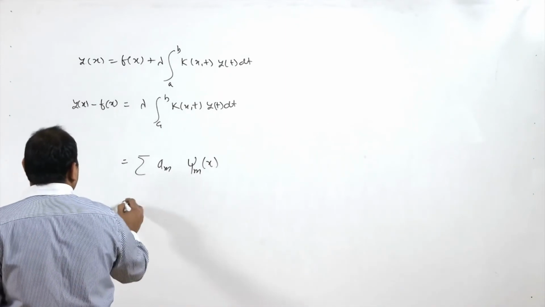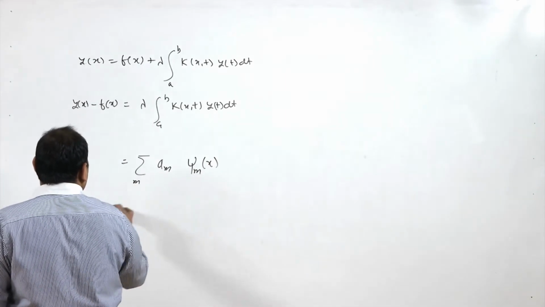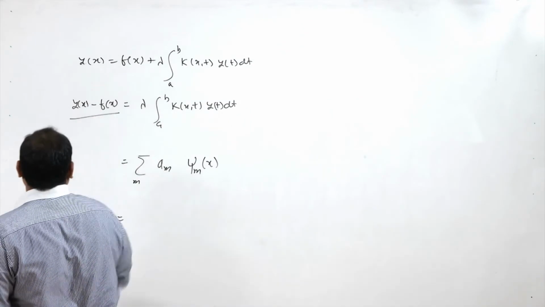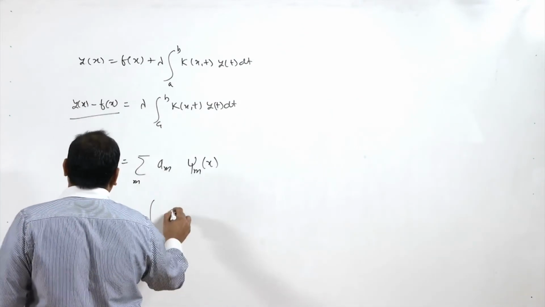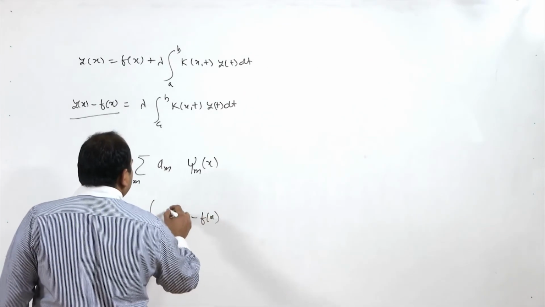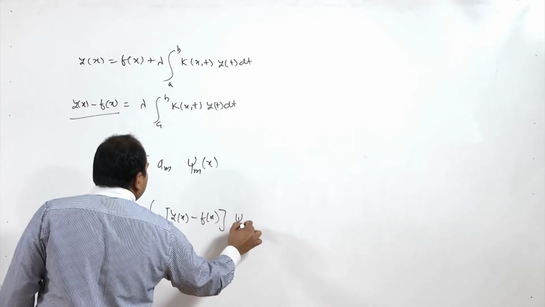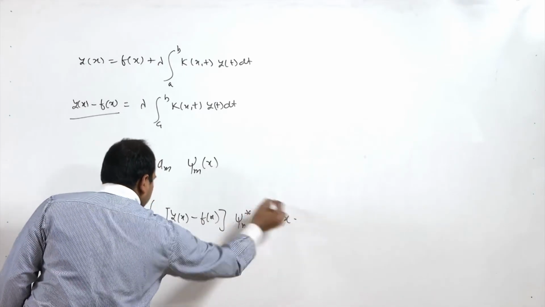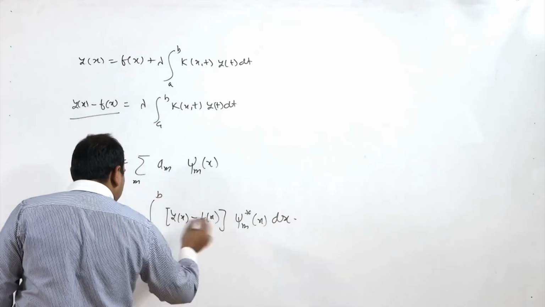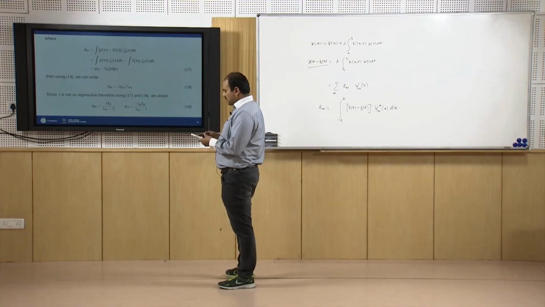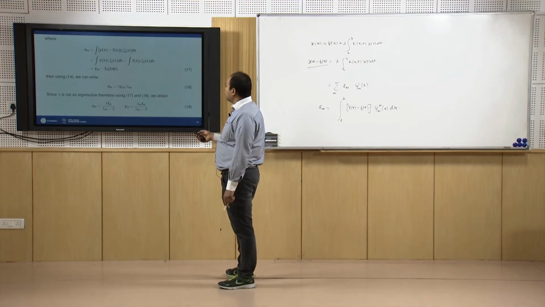How do we find this am? Am is nothing but the Fourier coefficient corresponding to y(x) minus f(x), that is the integral from a to b of y(x) minus f(x) times psi m star of x dx. So if you calculate this, you can separate these two integrals.